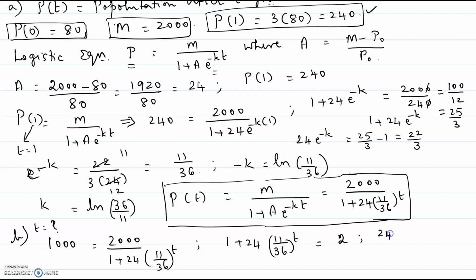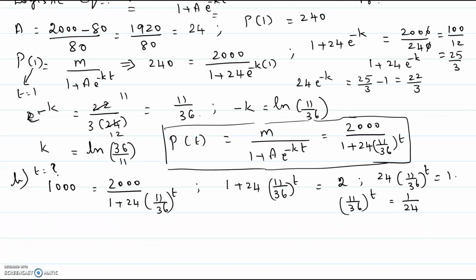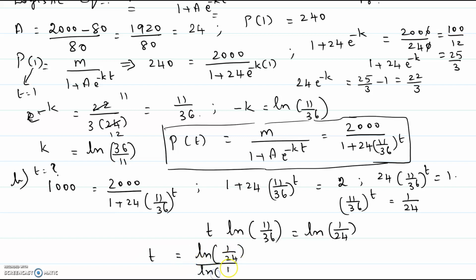This will give us 24 times 11 over 36 to the power of t equal to 1, or 11 over 36 to the power t equal to 1 over 24. Taking ln on both sides, t times ln of 11 over 36 equal to ln of 1 over 24. Then we can isolate t equal to ln of 1 over 24 divided by ln of 11 over 36.